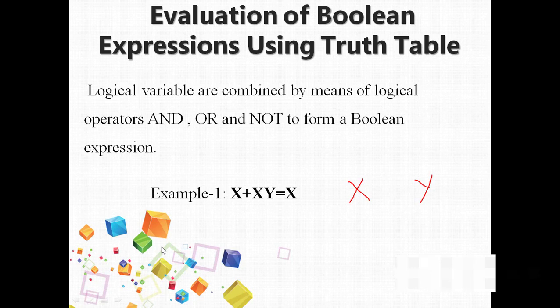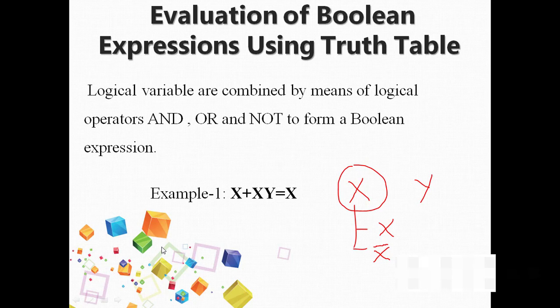X can be present in 2 possible ways, that is without complement, only the value x, or with a complemented value. Both are considered the same variable. Both x and x bar are considered to be the value of x only. You cannot consider these 2 as different variables. They are the same because they are under the same name.